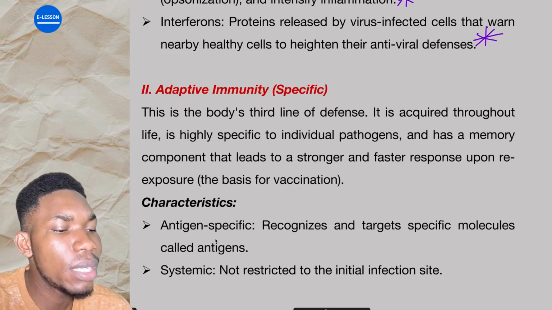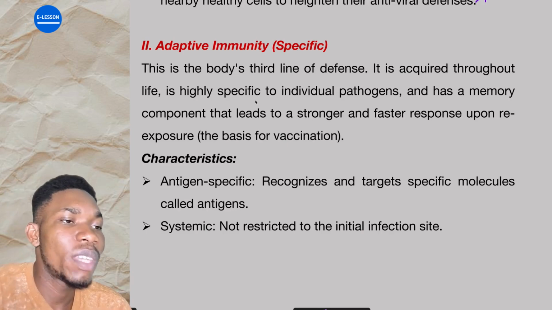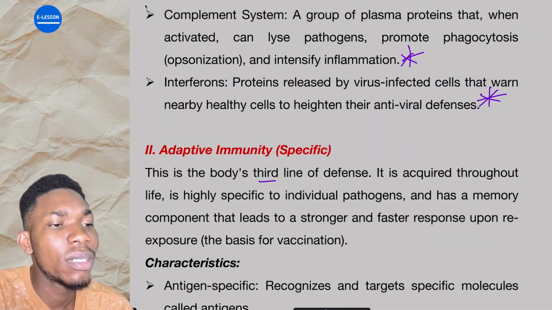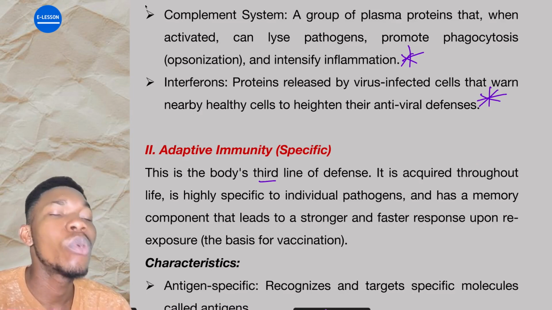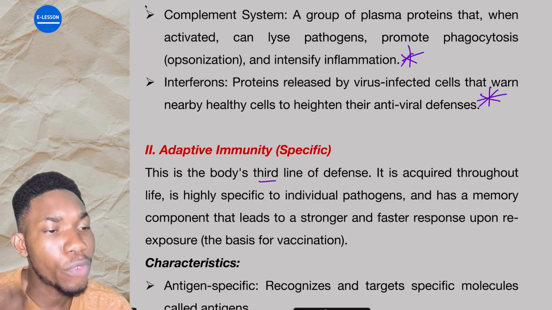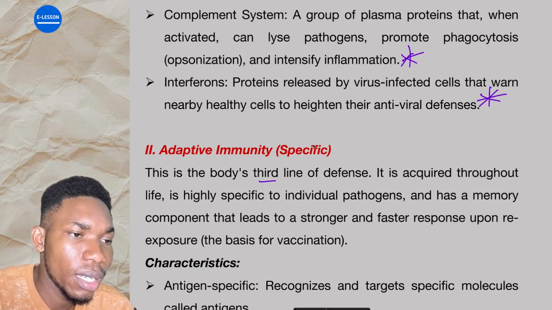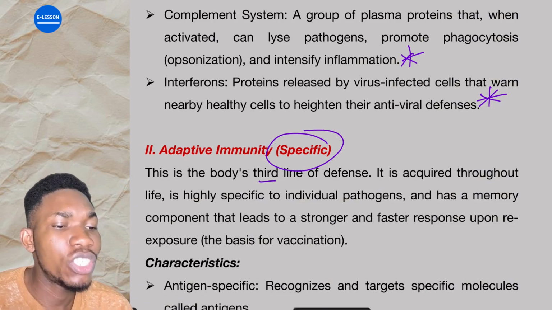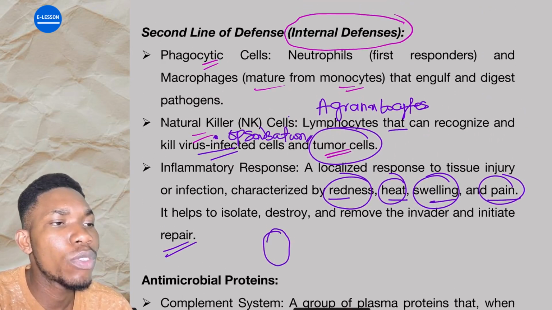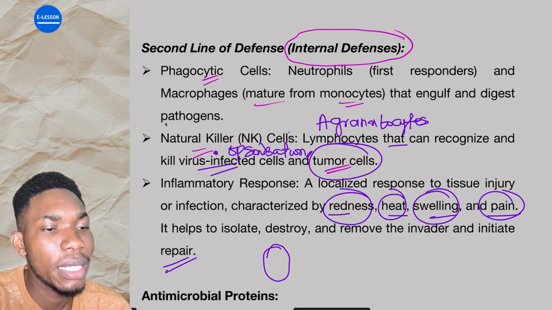Now the next one is the adaptive immunity. What is adaptive immunity? This is the body's third line of defense. Third line. So the first and second lines are what? Innate immunity. Once those first two cannot carry out the function of removing that harmful invader or pathogen from the body, the third line of defense is activated. It is specific. It's not like innate immunity that is what? General. All these ones we are talking about in innate immunity are general. They don't respond to a particular pathogen, but to all pathogens that come into the body.